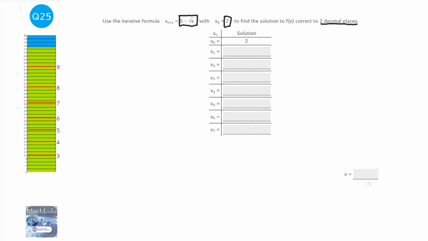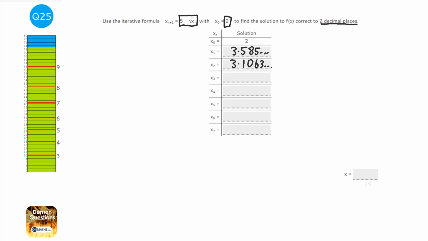So when I press equals, that gives me my first number, and if it comes up as a third or something on a calculator, just press S to D. So that gives me 3.585 and so on. Now, the beauty of these modern calculators is if I press equals again, it will use the 3.585 number and put it back into the equation. So all I need to do now is just press equals, and it gives me 3.1063 and so on.